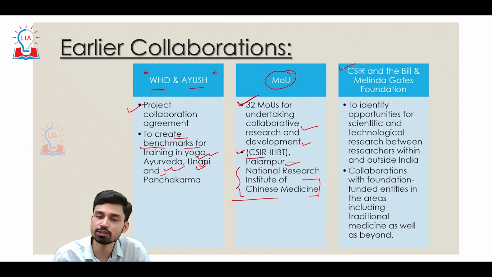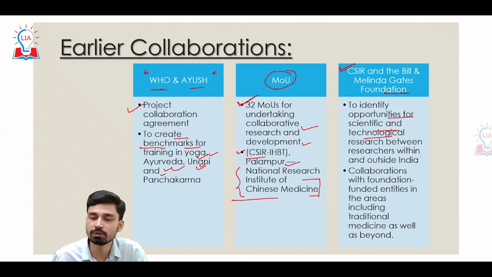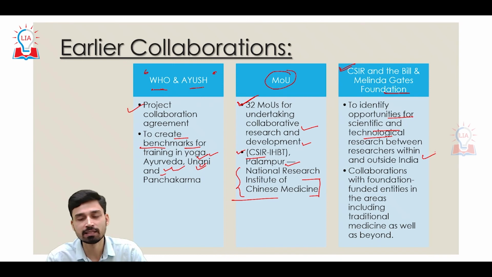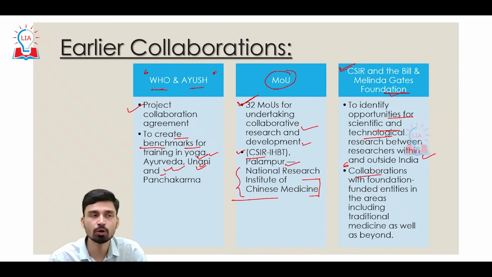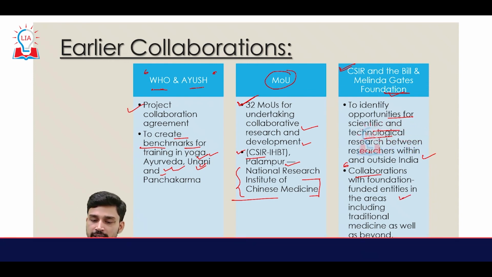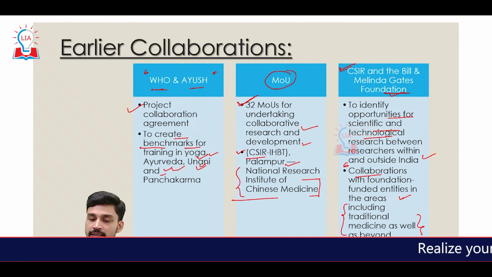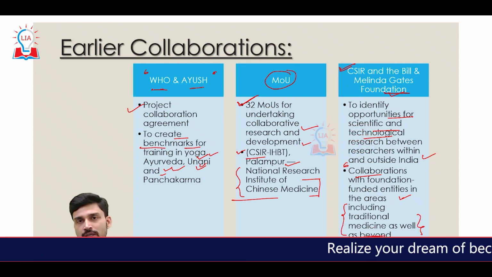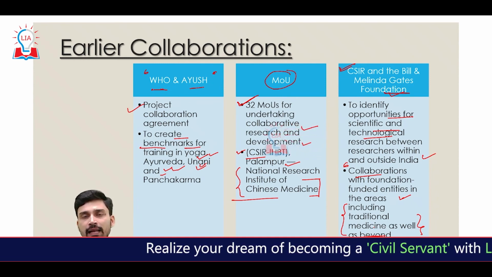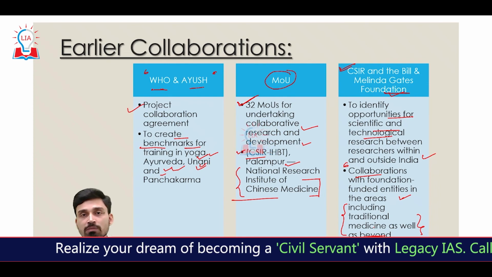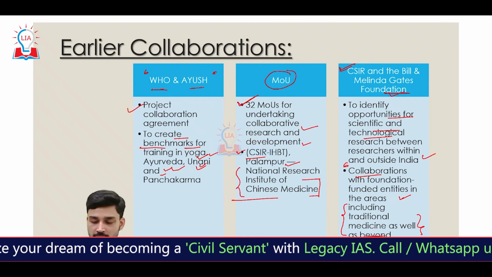At the same time, last year, CSIR signed another MOU with the Bill and Melinda Gates Foundation to identify opportunities for scientific and technological research between researchers both within India as well as outside India. And this MOU will also focus on having collaboration with foundation-funded entities, that is Bill and Melinda Gates Foundation funded entities, in the areas including traditional medicine as well as beyond. So these are all the steps the Government of India has taken in the last few years, so that traditional medicine can be integrated and can actually become a mainstream approach in treatment of a large number of ailments and diseases.